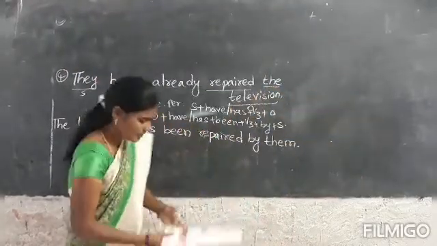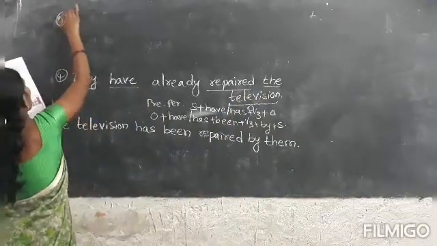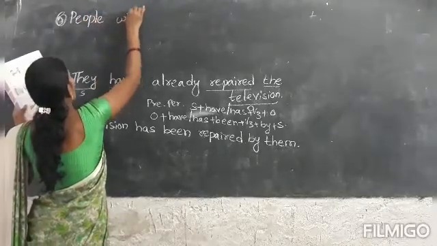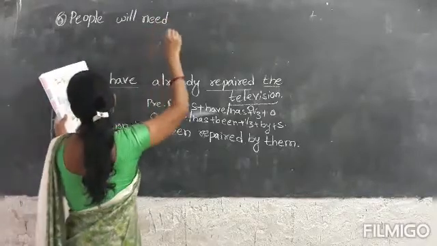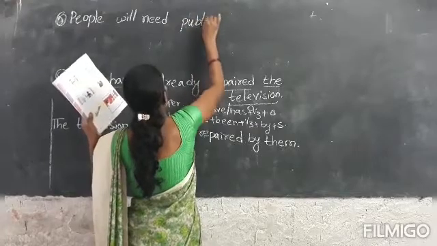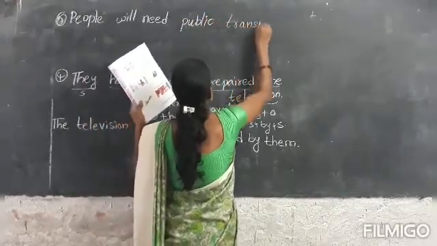Next one is people will need public transport.